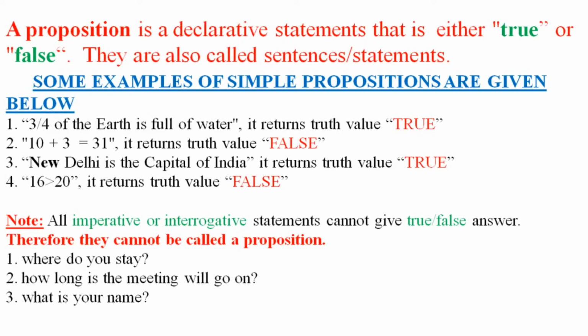The second one is, how long will the meeting go on? The meeting may go on for 1 hour, half an hour, 2 hours. So it depends. So this is not returning true or false. Therefore, it is not a proposition. What is your name? Your name is different, my name is different. Therefore, it is not a proposition.